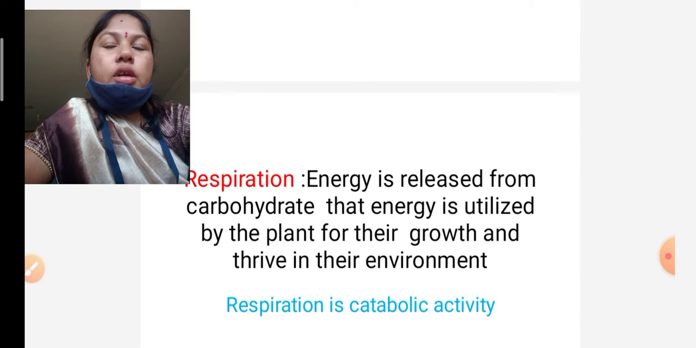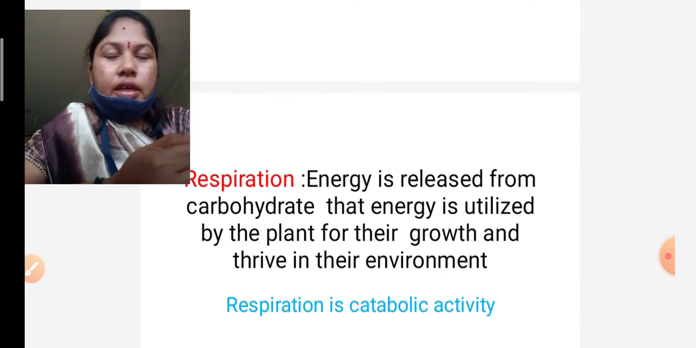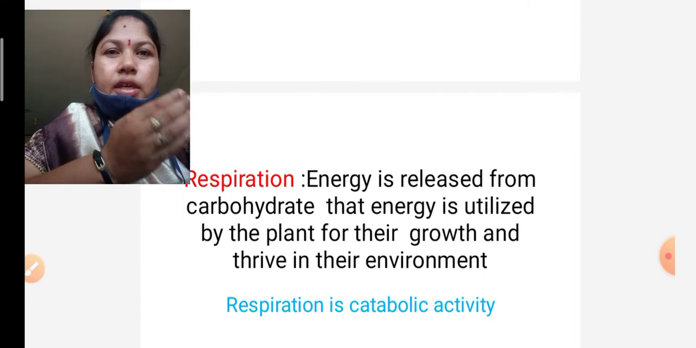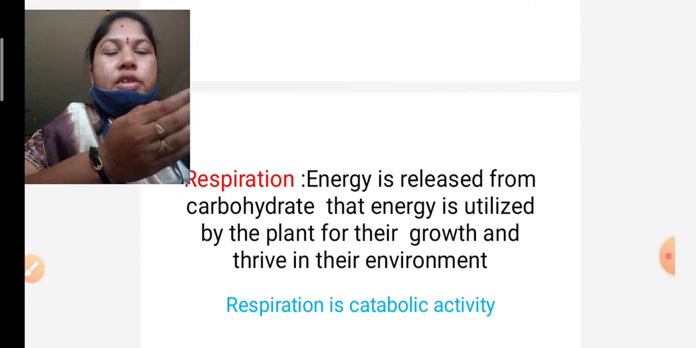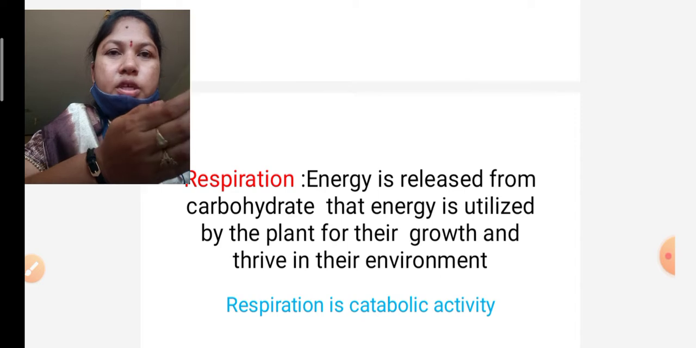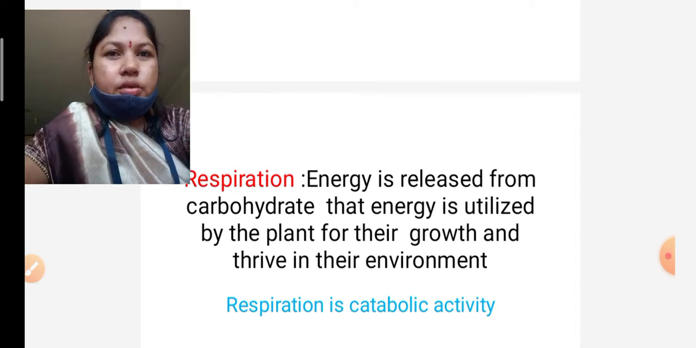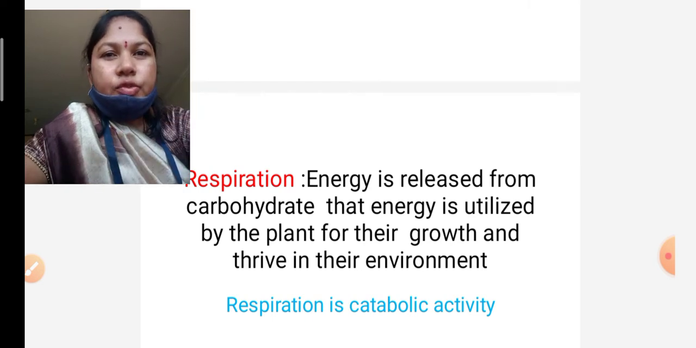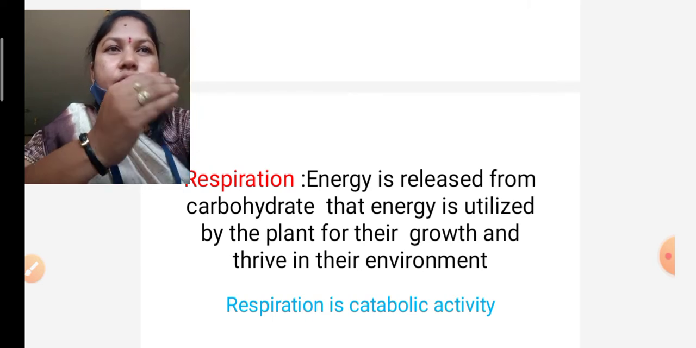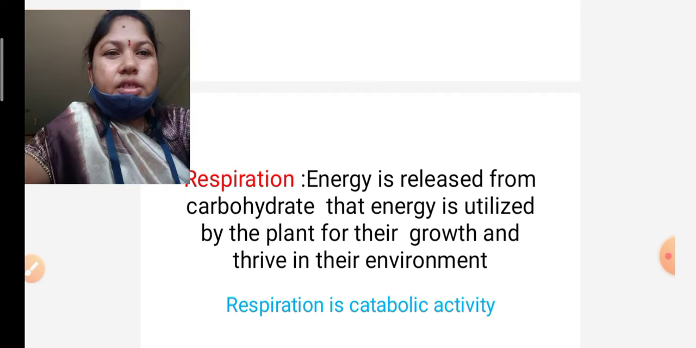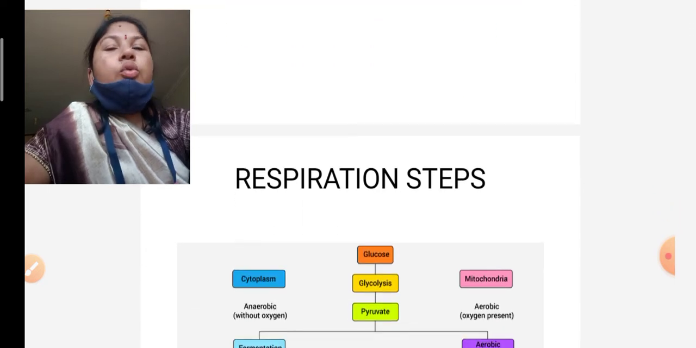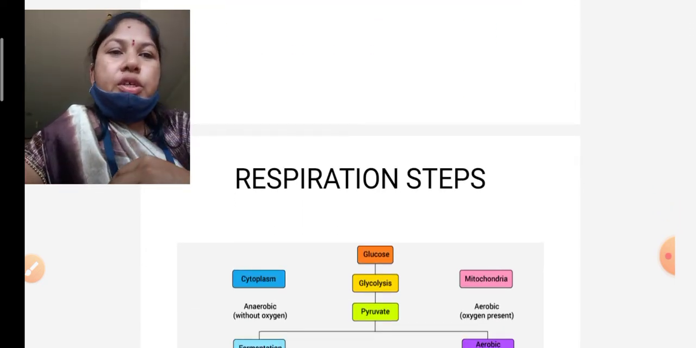So respiration is the energy releasing process. That energy is always released by the conversion of complex molecules to simple molecules. That energy is utilized by the plants for all their metabolic activities. Respiration is called a catabolic activity. So what are the main steps involved in the respiration process?